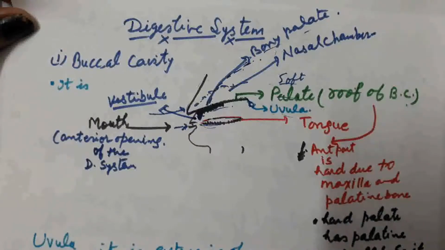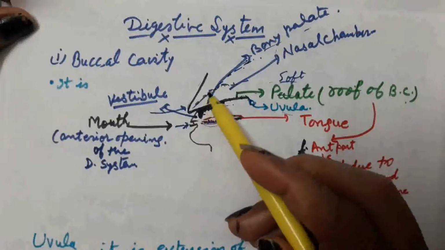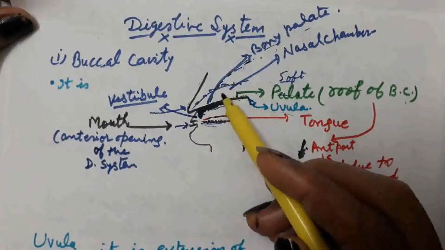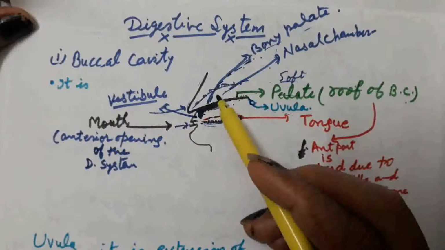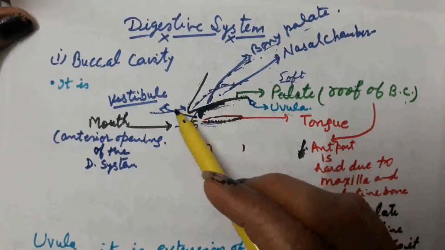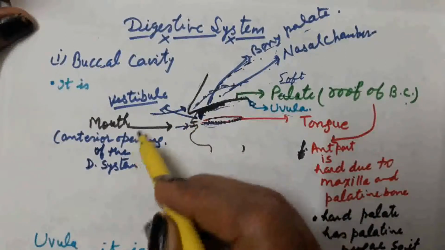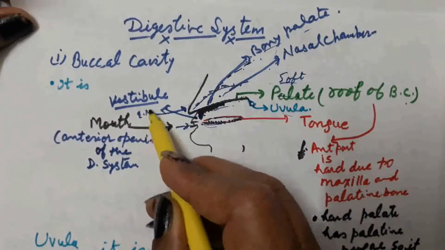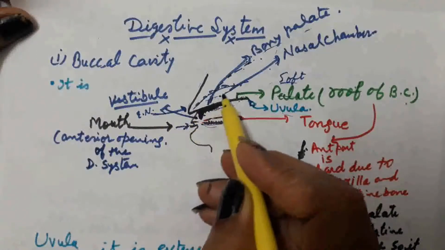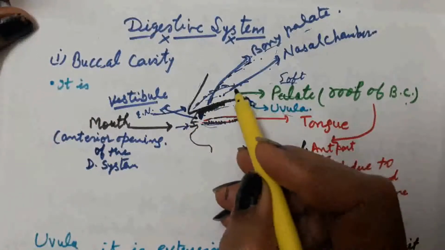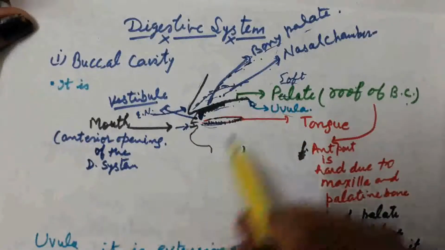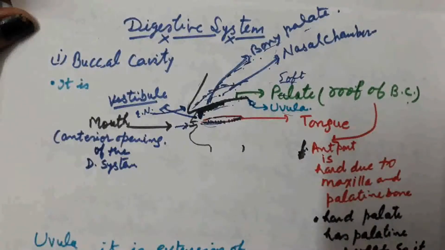Above the palate region, this is the area that is known as the nasal chamber. The nasal chamber opens outside through the external nares or nostrils. These are the external nares which open into the nasal chamber, and the nasal chamber opens into the pharynx region through the internal nares. So these internal nares are closed by the uvula at the time of swallowing of food.